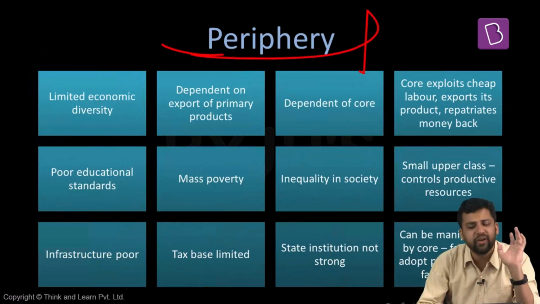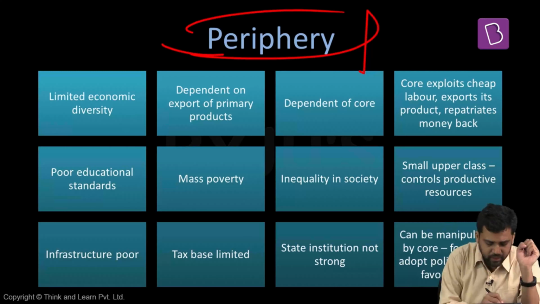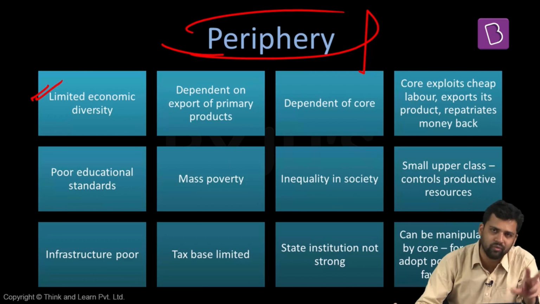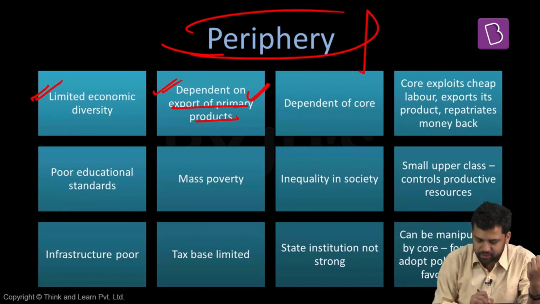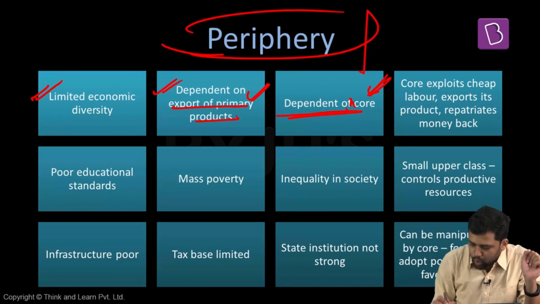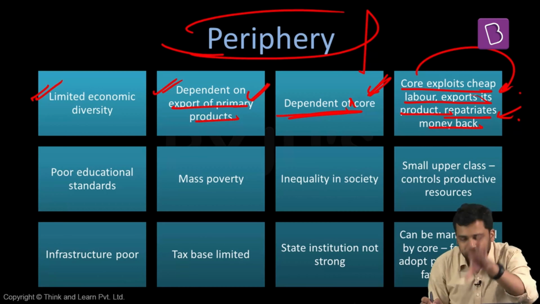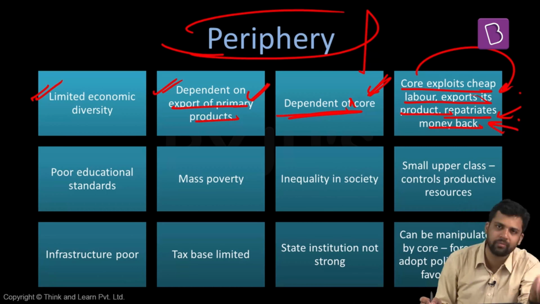Now, the other end, periphery countries. What are some of their characteristics? They do not have sufficient economic diversity. Mostly they will be focusing on exports. They will export certain commodities, that too one or two commodities. They are dependent on export of primary products. They are dependent on core countries. Core exploits their cheap labor. Core exports its final product. If MNCs are coming from these core countries, whatever money they make, they will repatriate the money back to the parent country. That means the core country will again get the benefit.